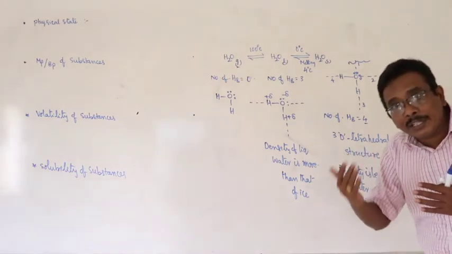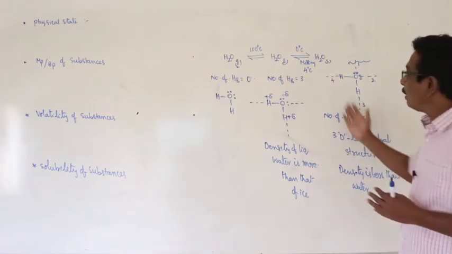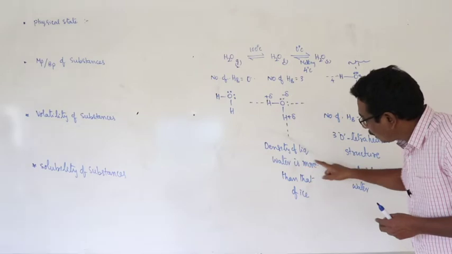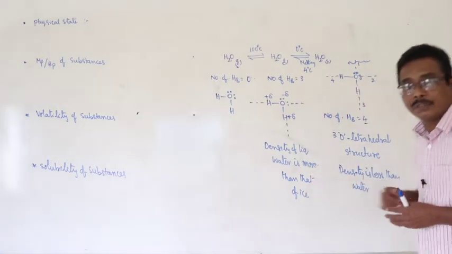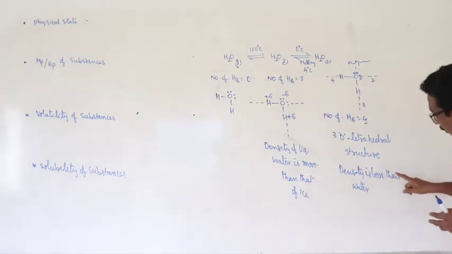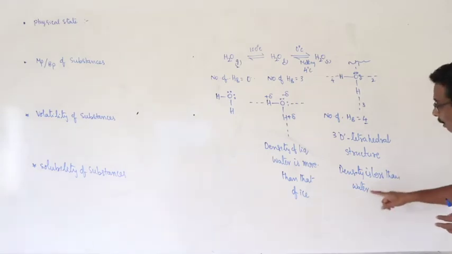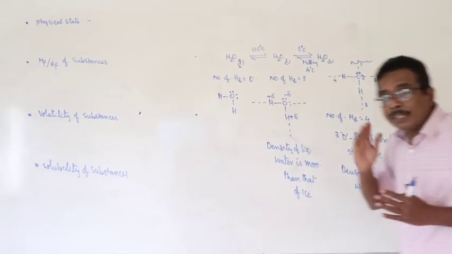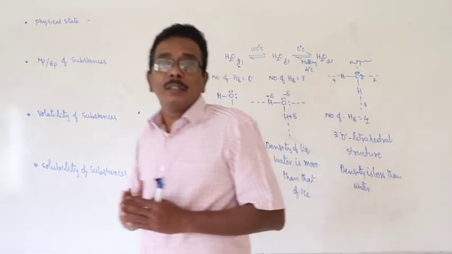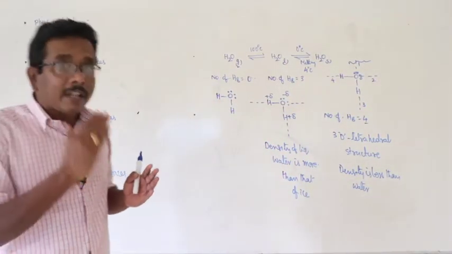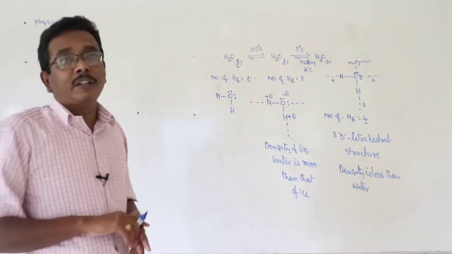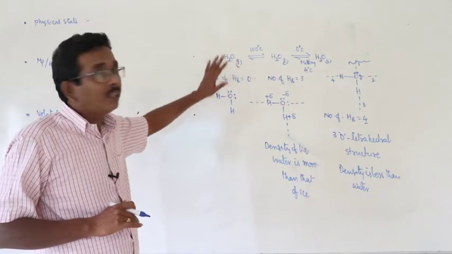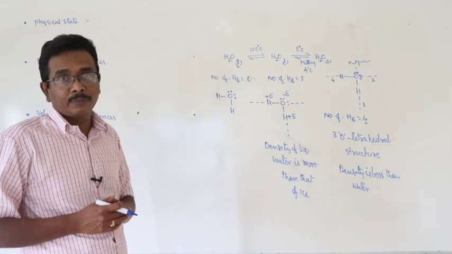Mass per unit area increases, so automatically density increases. Therefore, the density of liquid water is more than that of ice, and the density of ice is less than that of water. The reason is the breaking of hydrogen bonds. By the breaking of hydrogen bonds, the physical state varies and at the same time the density is also affected. This is about the influence of the physical state of substances.